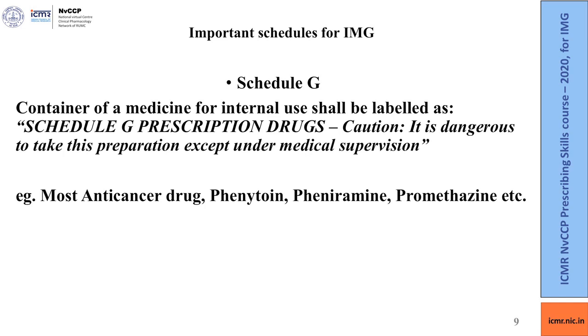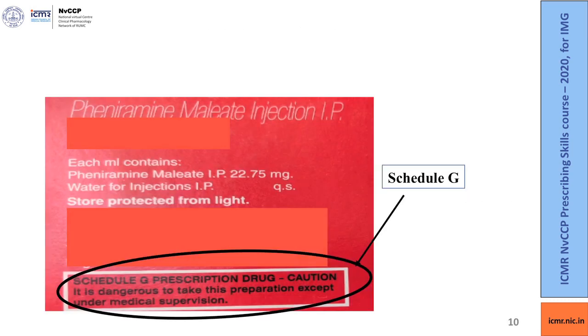Schedule G. The container of a medicine for internal use shall be labelled as Schedule G prescription drugs, and caution: it is dangerous to take this preparation except under medical supervision. Examples of the drugs that come under Schedule G are most anti-cancer drugs, phenytoin, pheniramine, promethazine and many more. This is a photo of the wrapper of a Schedule G drug and you can appreciate how the Schedule G prescription drug is written on the wrapper.